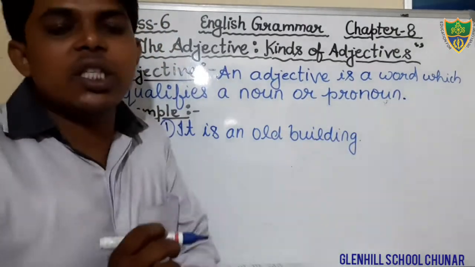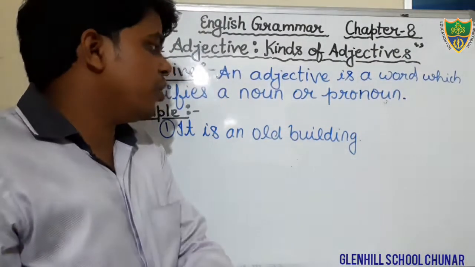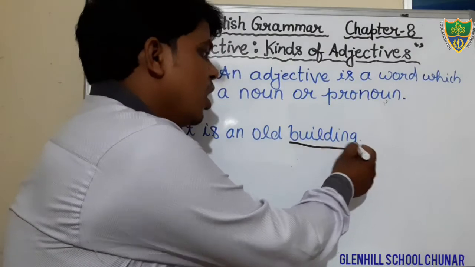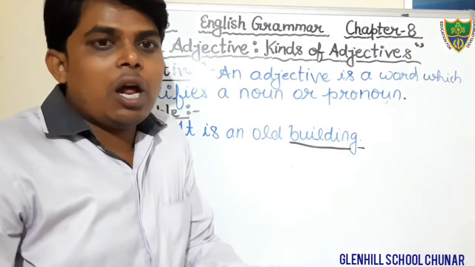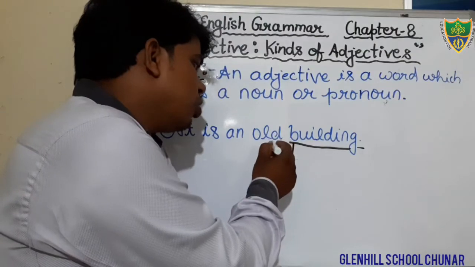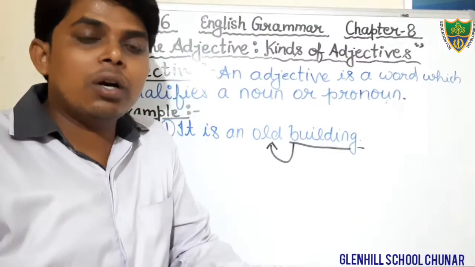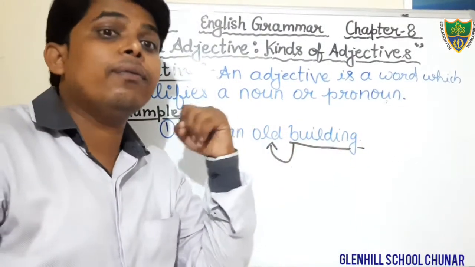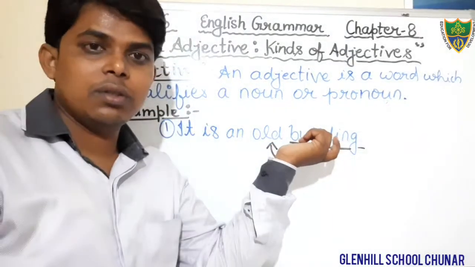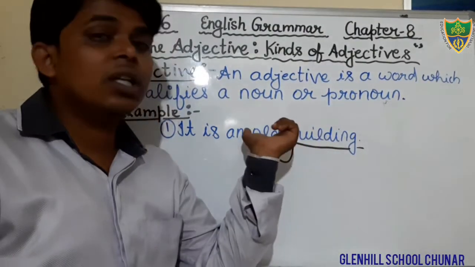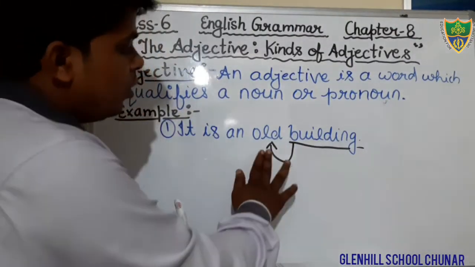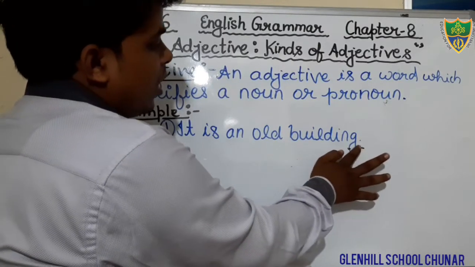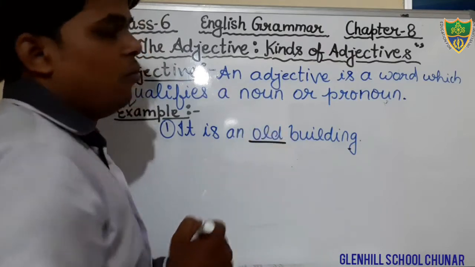Okay students, what is the noun in this sentence? In this sentence, the noun is building. And what is the quality of that building? That is old. Therefore, the word old is an adjective because it describes the quality of the building, what kind of building it is. Here the word old is a describing word, and it is also used before the noun.